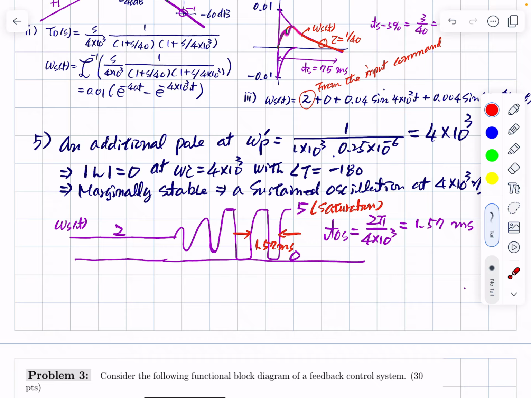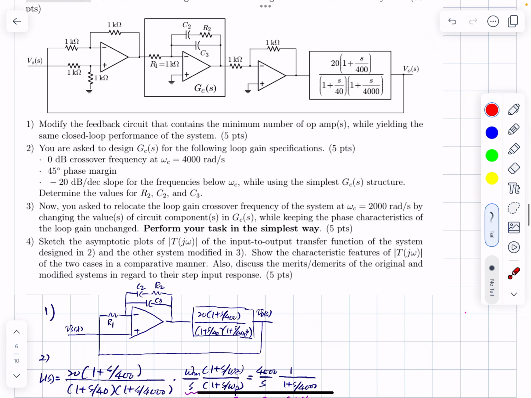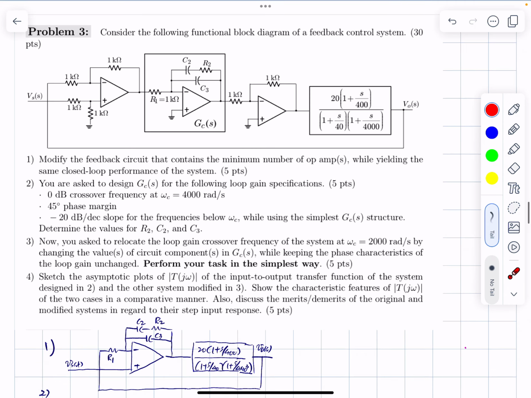All right, so let's move to number 3. Problem number 2 considers this diagram. Right, so it has the same situation. So this is a plant, which has this sign inversion block, and this is the compensation, and this is the difference amplifier.